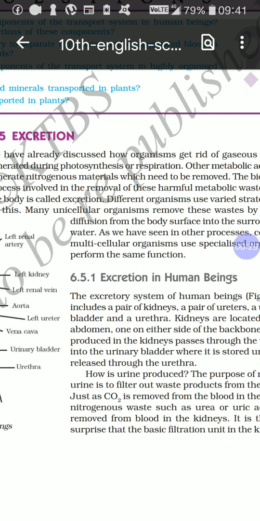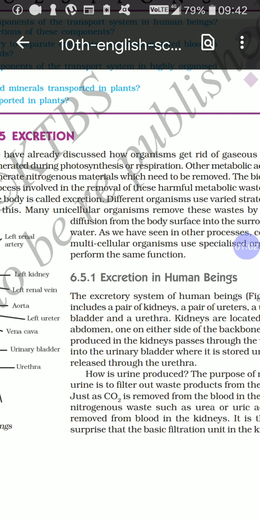But another important thing is that almost all living organisms produce some other solid waste also, which we call nitrogenous waste, like urea, uric acid, etc. These are very harmful and need to be removed very quickly. So how do organisms, mainly humans and mammals, remove nitrogenous waste from their body? That is what we are going to study in this class.